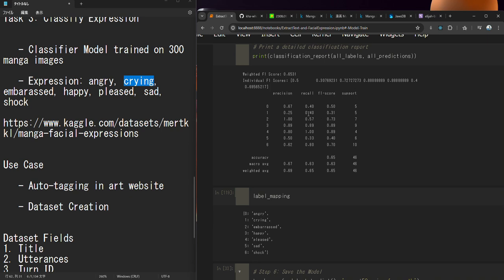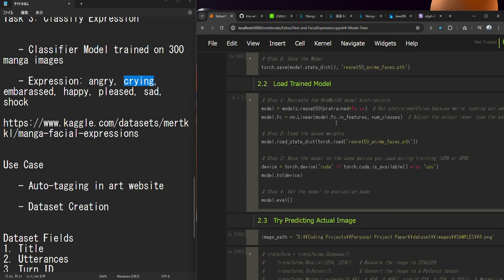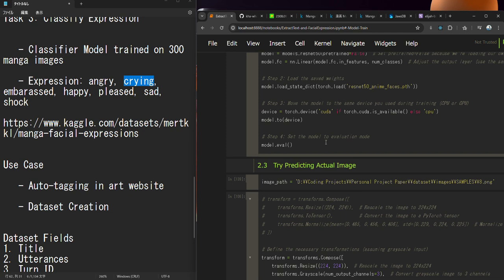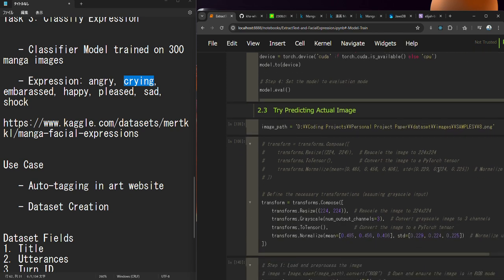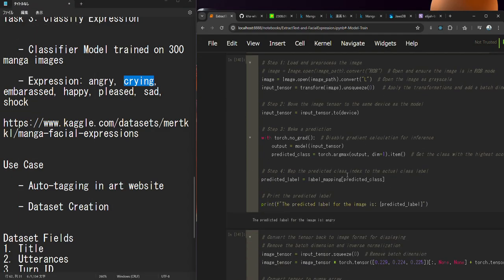But in some emotion categories, it does not perform that well, especially the crying expression and the sad expression. The model is having a hard time distinguishing or finding a pattern related to these two expressions. Anyways, after training the model, I can plug in actual images. What does it mean? I could feed an actual image and check what the facial expression of the anime face is.